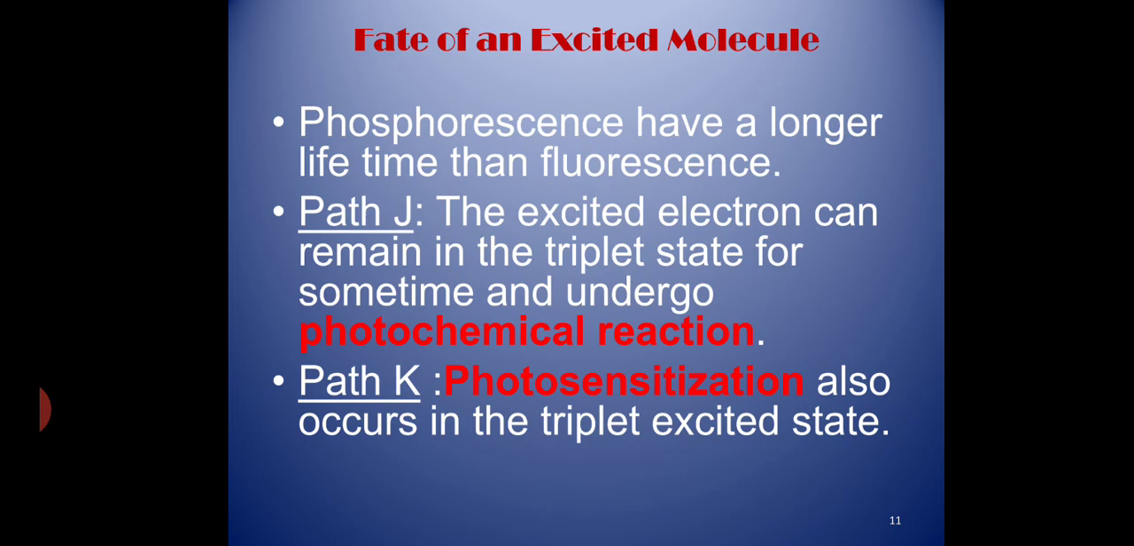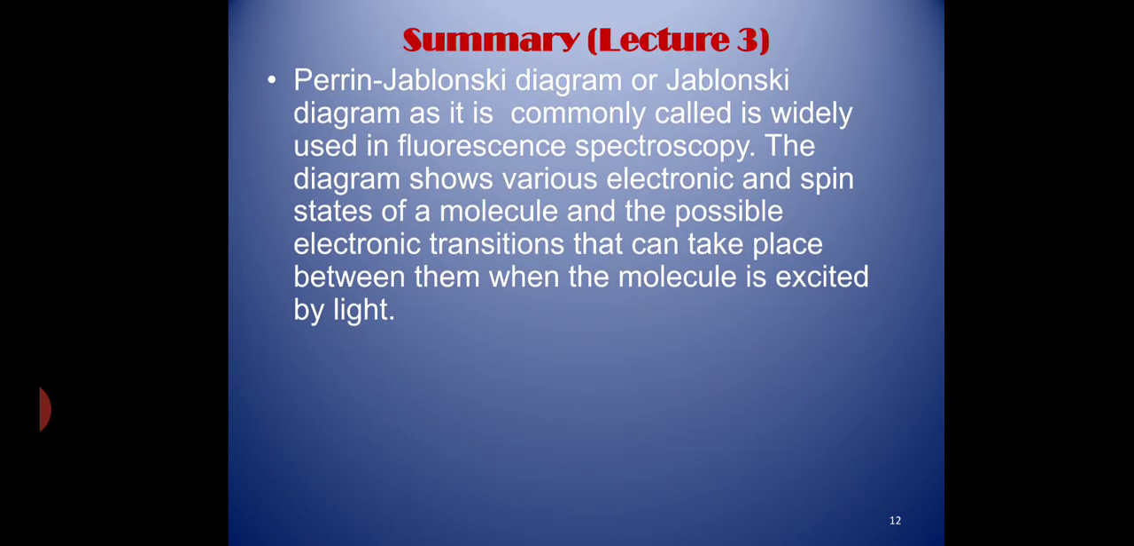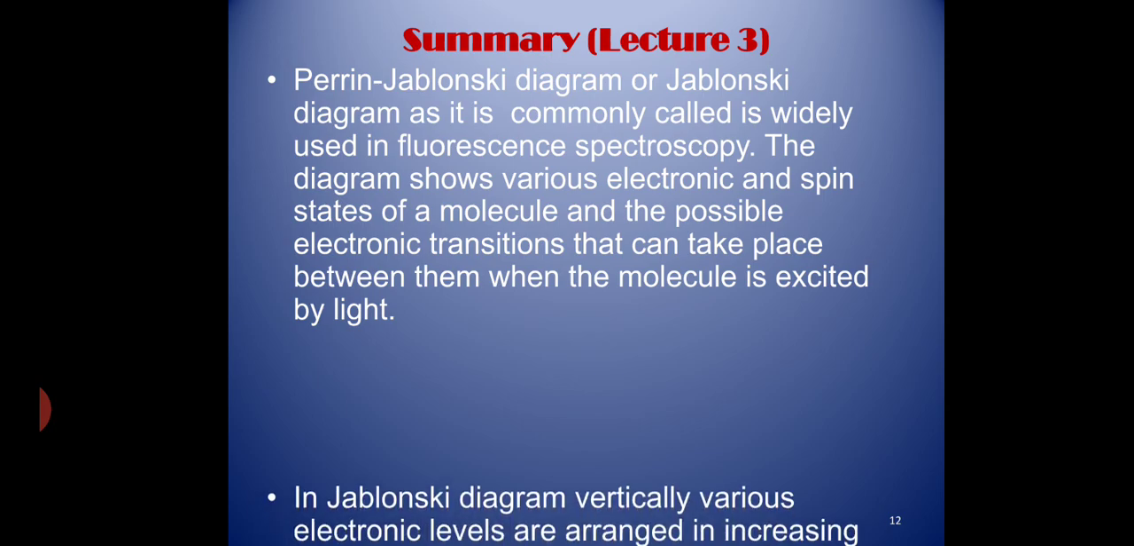Here we come to the end of lecture 3. In summary, the Jablonski diagram is widely used in fluorescence spectroscopy. The diagram shows various electronic and spin states of a molecule and the possible electronic transitions that can take place between them when the molecule is excited by light.